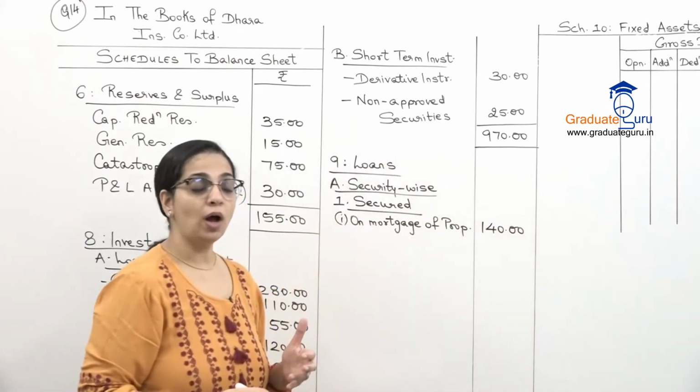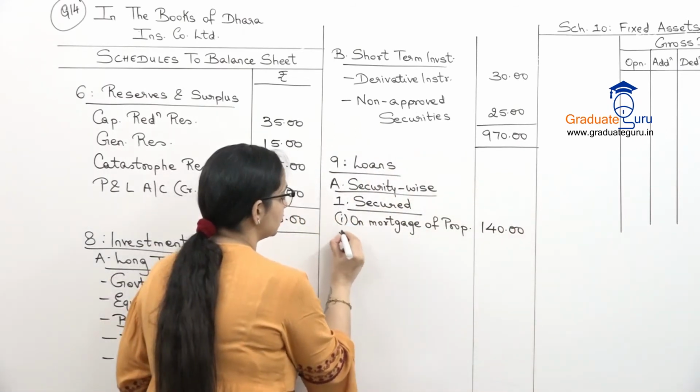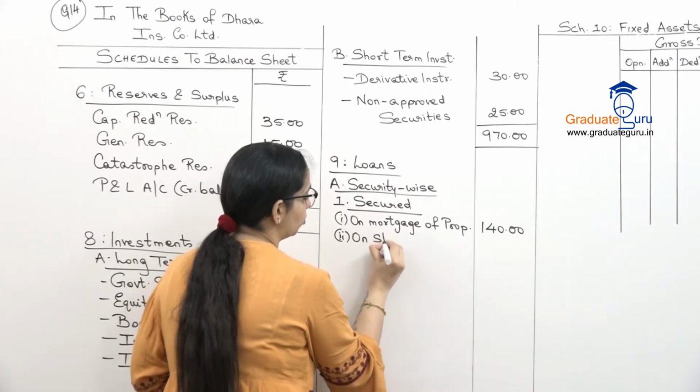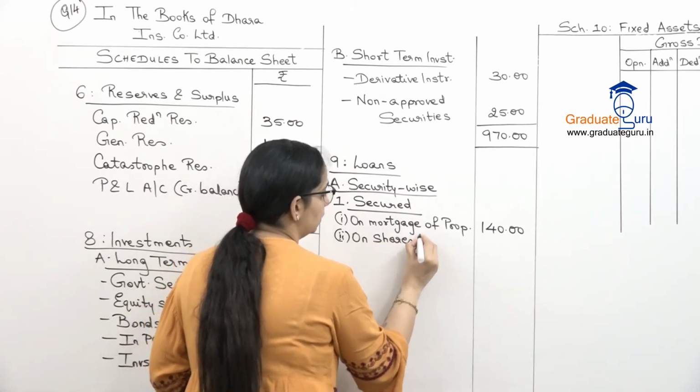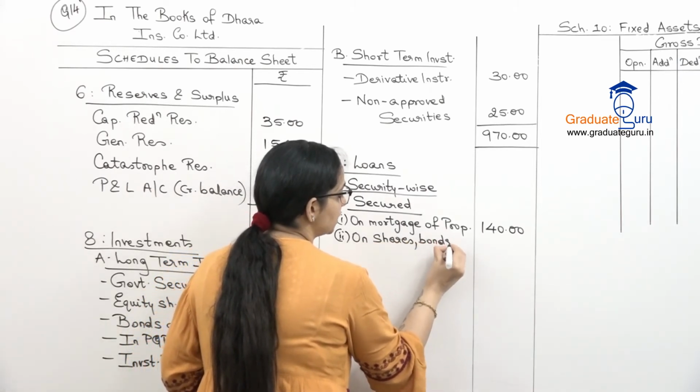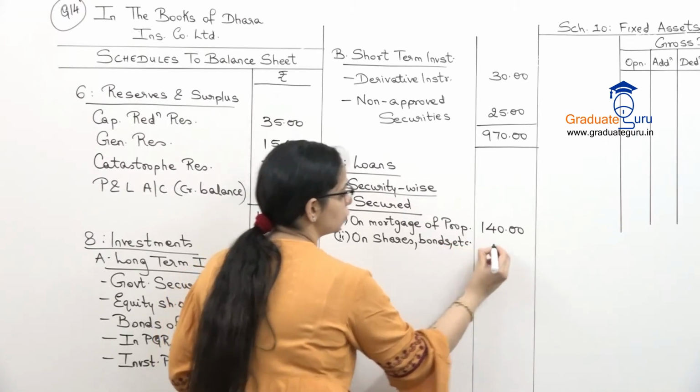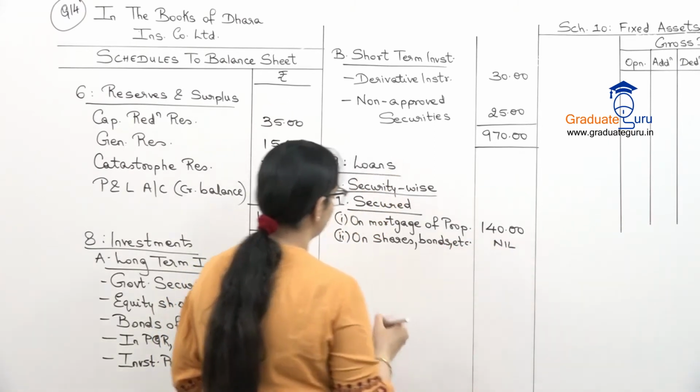Then we also have to show if any loan is secured against some shares or bonds, etc. But in our sum, we don't have any such loan. So we'll write a nil for that.